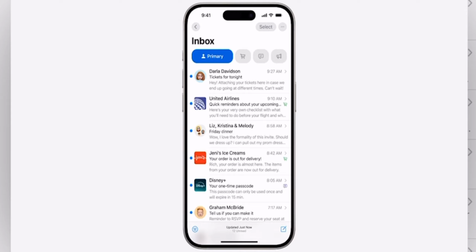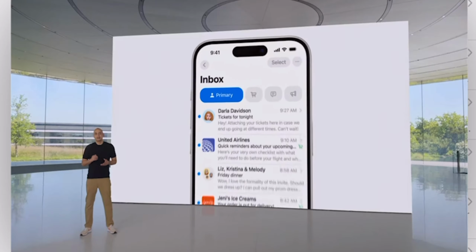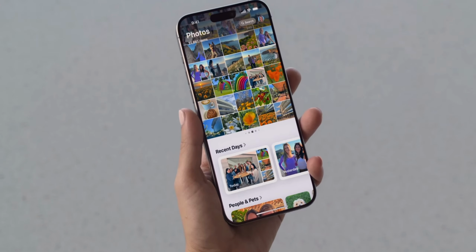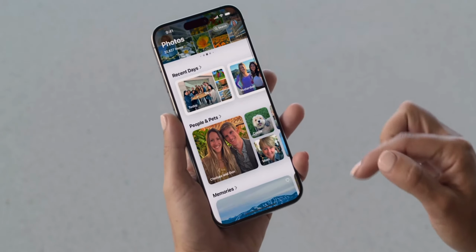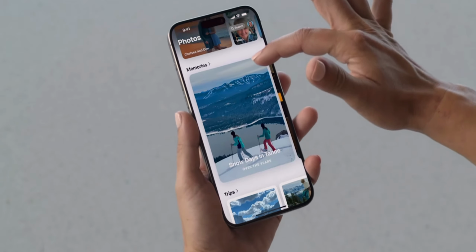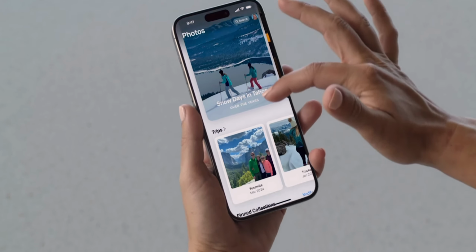And the Mail app has automatic categorization handled completely on device. You also get a completely redesigned Photos app with an all-new grid view and features such as collections with the ability to browse by topics like time, people, memories, trips, and more.